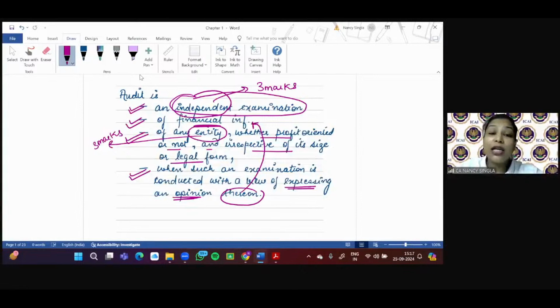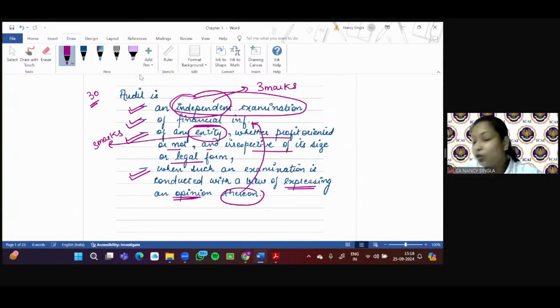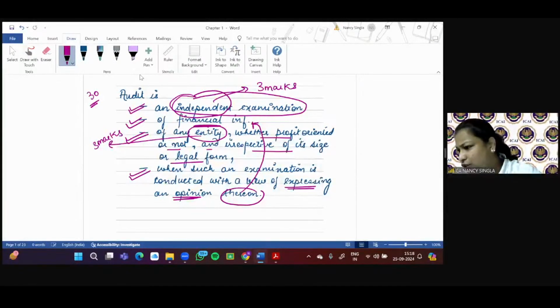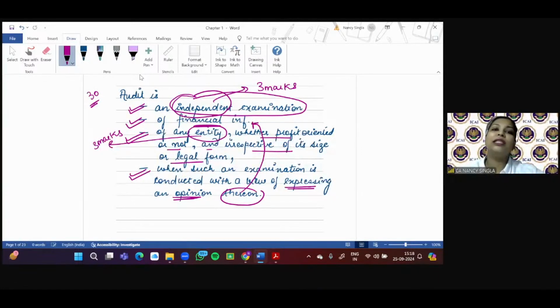So see, auditing and ethics is not a tough subject as you all consider it. It is very scoring. I've told you that 30 marks is straight your MCQ. And here the only thing that is required is you need to go through the module in entirety. I guarantee you that you will be able to answer those MCQs, right? So such an easy exam, 70 marks descriptive questions with so many options, right? So I'm sure you will be able to understand. Nikita, Tripti, Yash, Garvit, Ashwani, all are saying that they are able to register this definition in their mind.